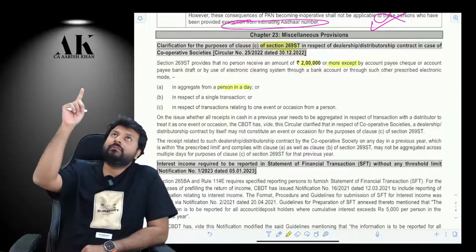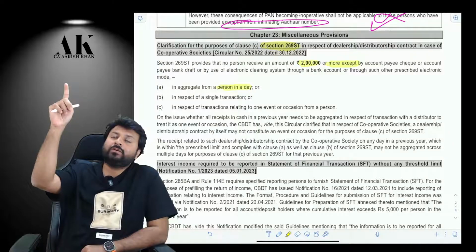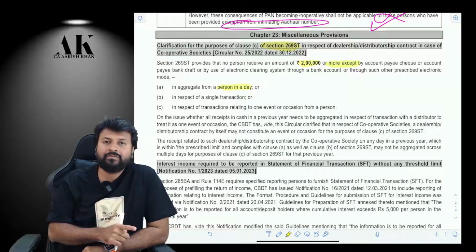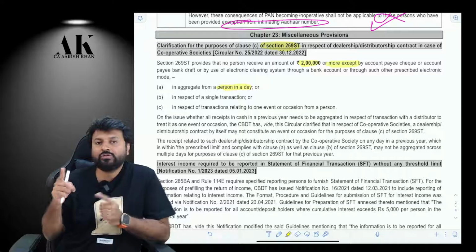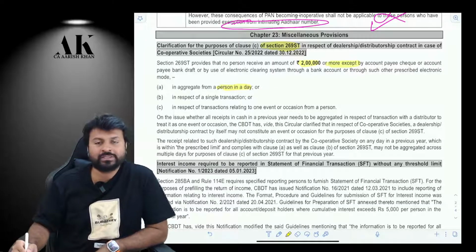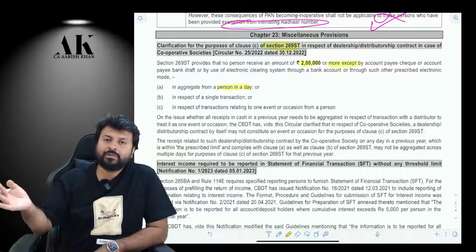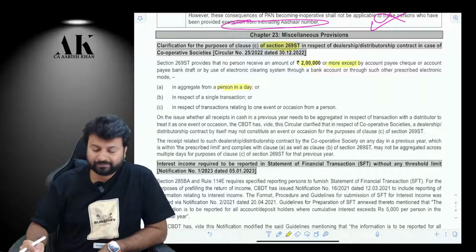So from midnight 12 o'clock to the next day 11:59, the entire day, you should not receive 2 lakh rupees or more in cash. If you receive, then you will be liable for a penalty under 271DA.